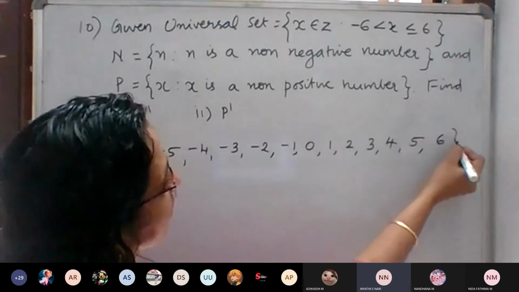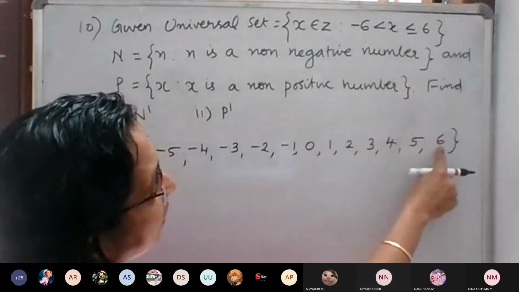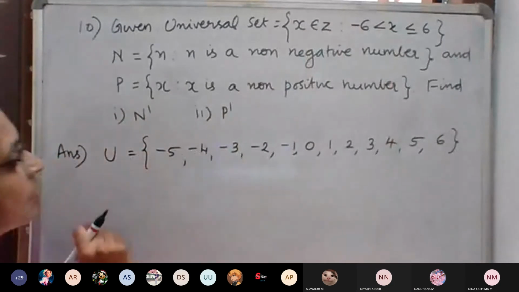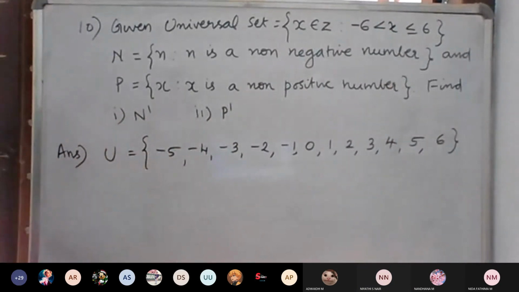Since the equal sign is there, we should write 6. Here there is no equal sign, that's why we are not writing -6. So -5 onwards.